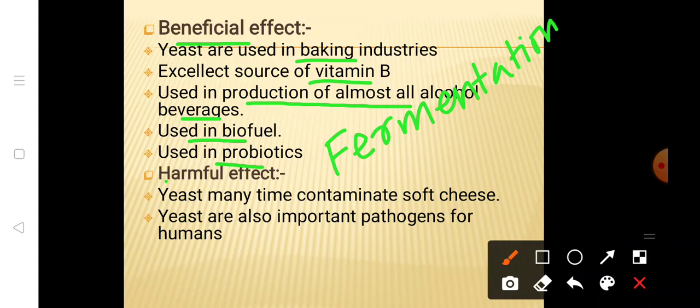If we talk about the harmful effects of yeast, what are they? Yeast many times contaminate soft cheese. They are responsible for contaminating soft cheese. Yeast are also important pathogens for humans. They also cause some infections in humans. For example, Candida albicans.